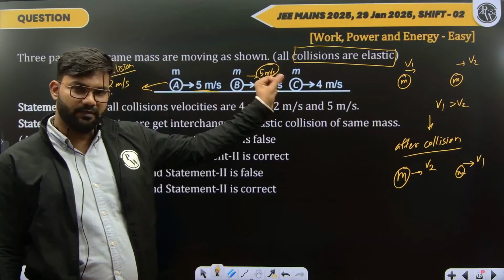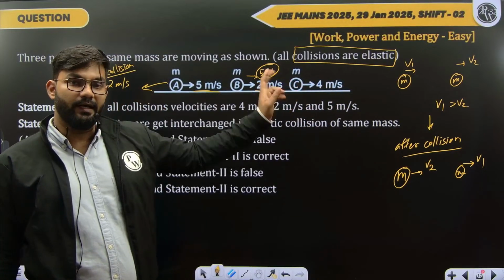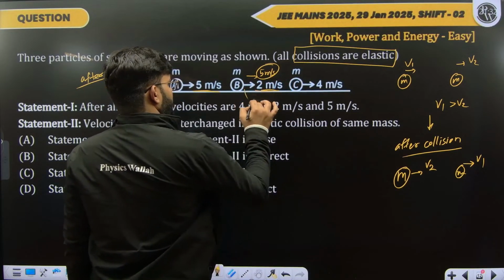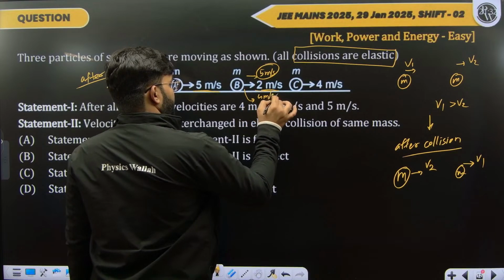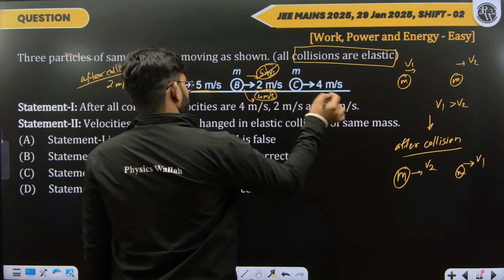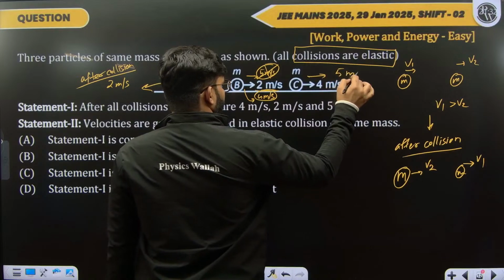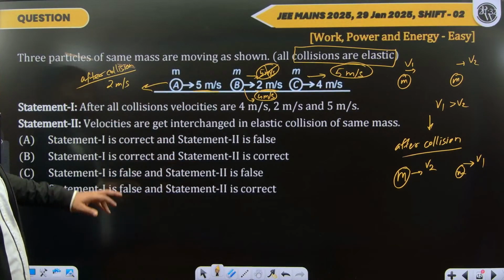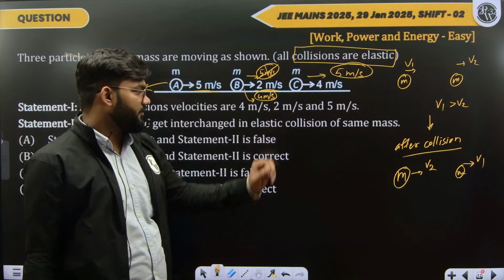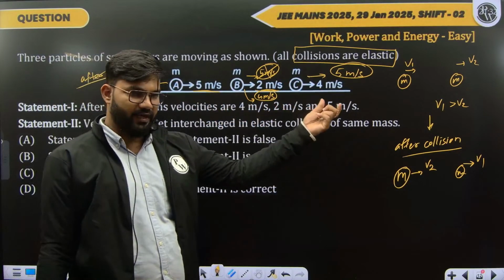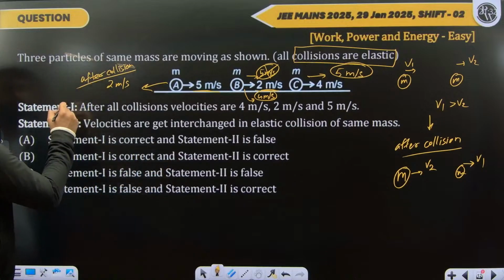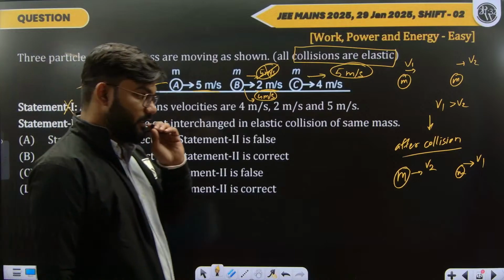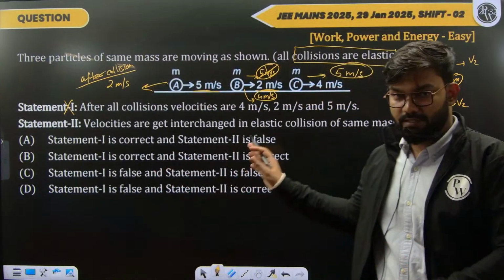So B and C will collide. Now when B and C collide, once again the velocities will exchange and the velocity of B changes to 4 meter per second after the next collision and C starts moving with 5 meter per second. So the final velocities after all the collisions become 2, 4 and 5, and they have given us 4, 2 and 5. So option 1 over here is incorrect.